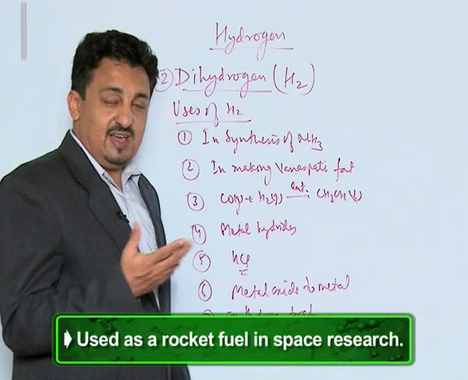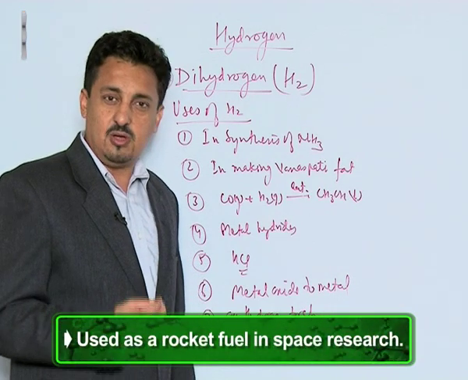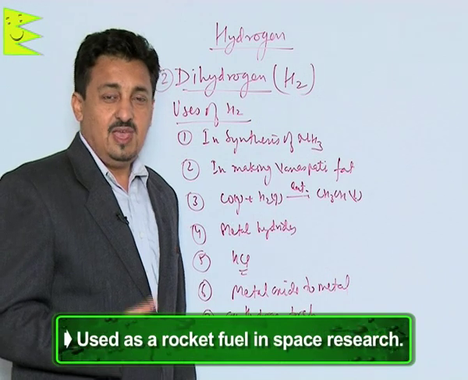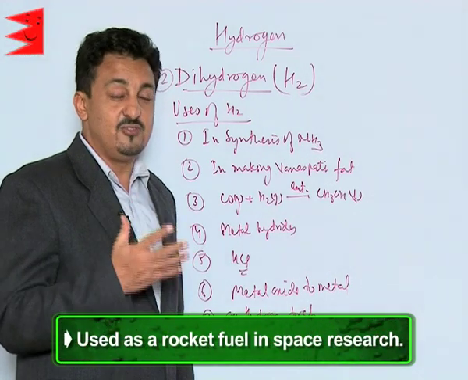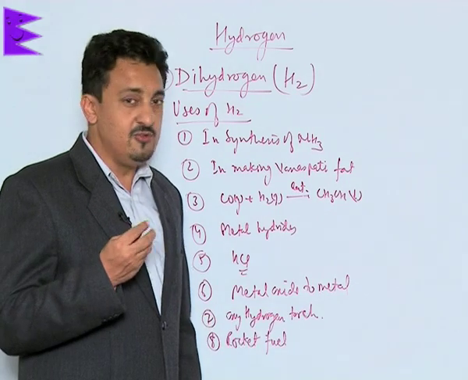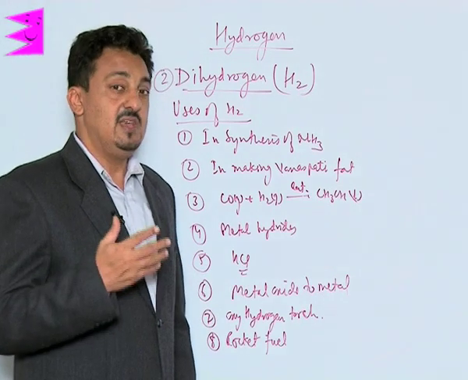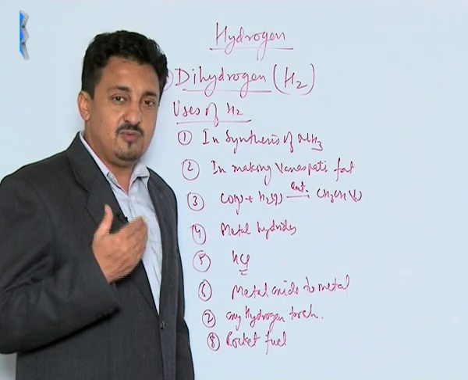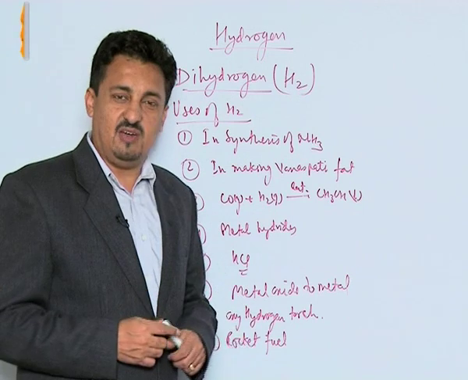And then it is again one of the very clean rocket fuels we use in the rocket as a rocket propellant. And we should not forget that we are nowadays using hydrogen as a fuel cell, which is not only used in rockets or in the space shuttles. It also has been incorporated into automobiles. So these are the various uses we have of hydrogen.